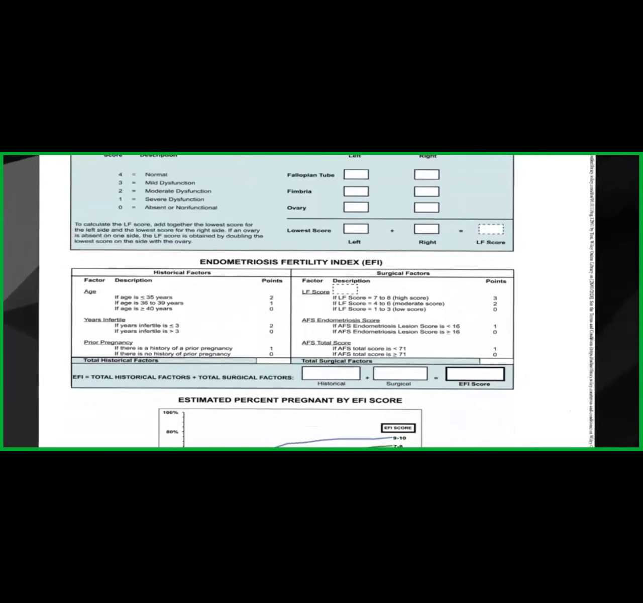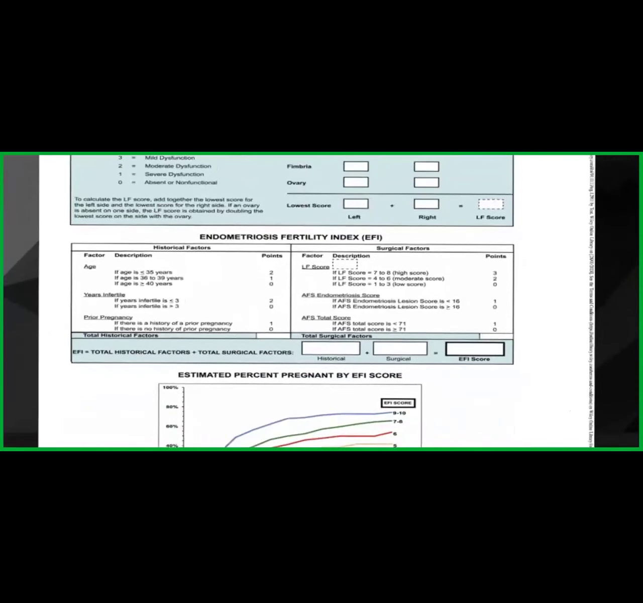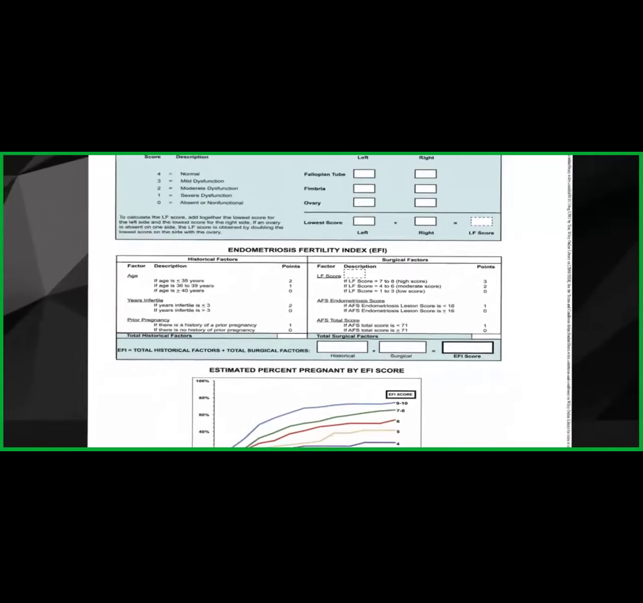On the left hand side, you can see the whole history, like the age of the patient, and also the previous surgeries, if there are any. All the history points come on the left hand side. On the right hand side, they have given us the LF score, the whole score, depending upon the AFS endometriosis score. So it is the history score plus the surgical score that will give the EFI score, and the rate.